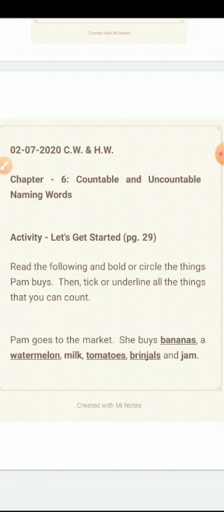Now which of these things can be counted? Bananas can be counted, watermelon can be counted, milk cannot be counted, so I have not underlined it. Tomatoes can be counted, brinjals can be counted, so I have underlined them, but jam cannot be counted. We can say one bottle of jam, two bottles of jam, but we cannot say one jam, two jam, three jam. So jam cannot be counted.